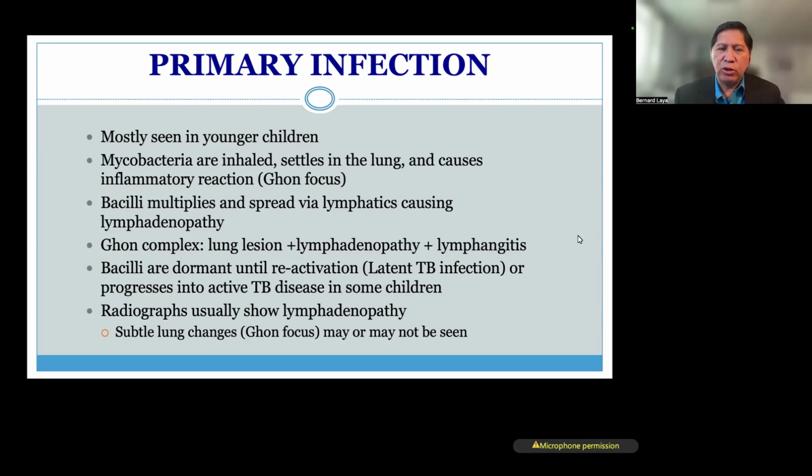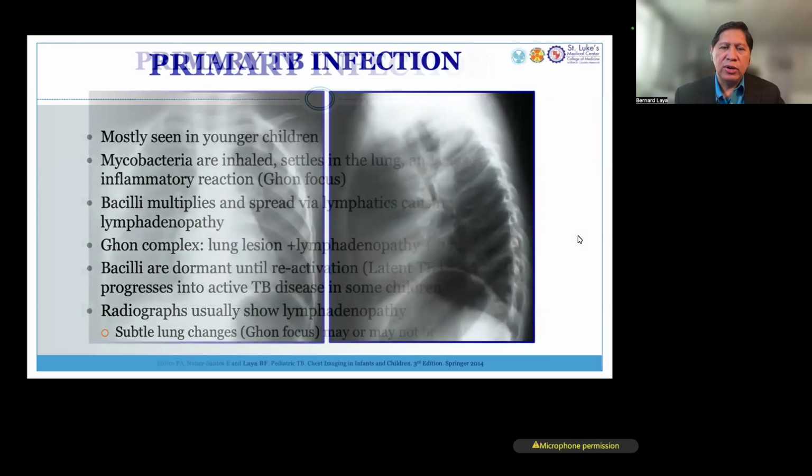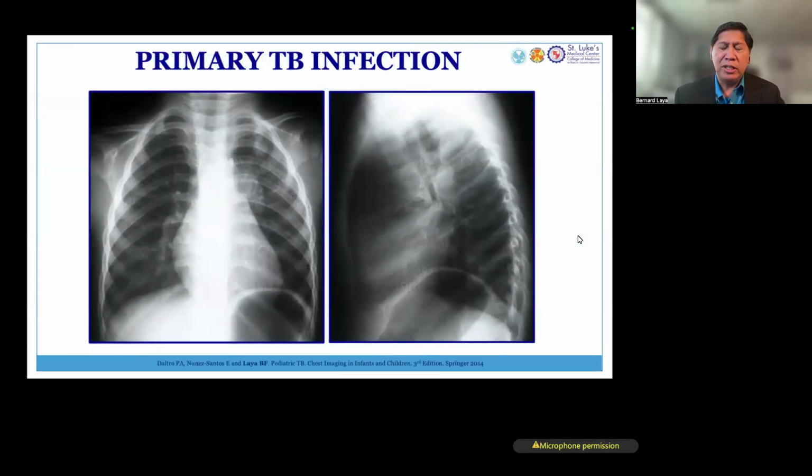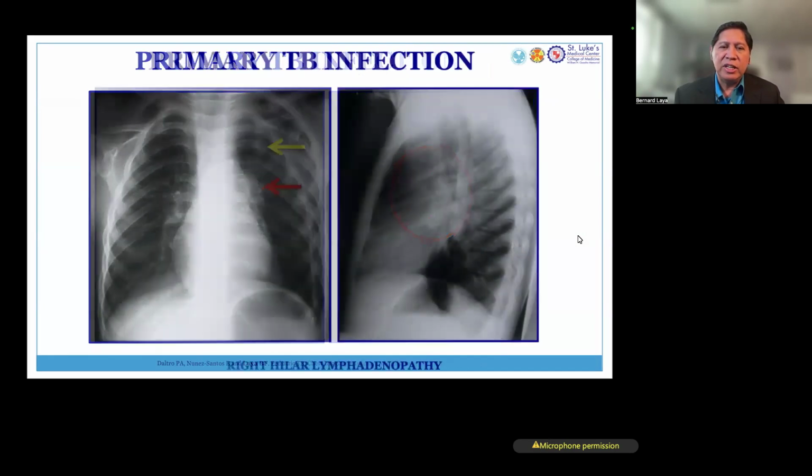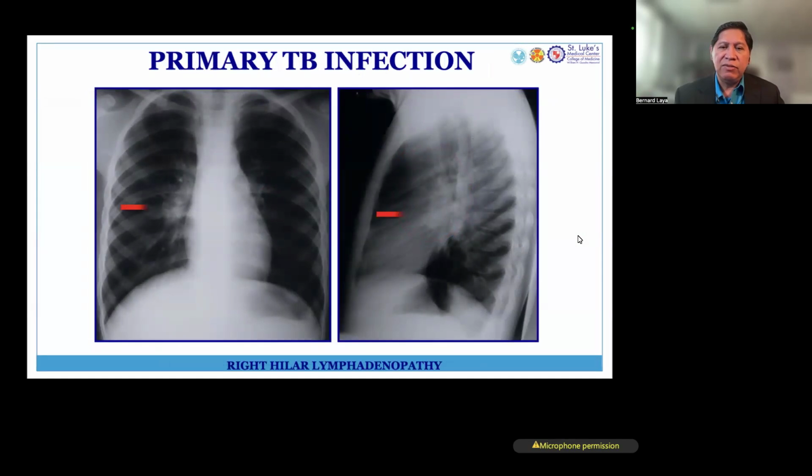So it's controlled. But it does remain that there is the Ghon focus and there's lymphadenopathy. Sometimes the Ghon focus is very small on X-ray and we hardly see it, but we do see the significant lymph node enlargement. This is right hilar lymphadenopathy.